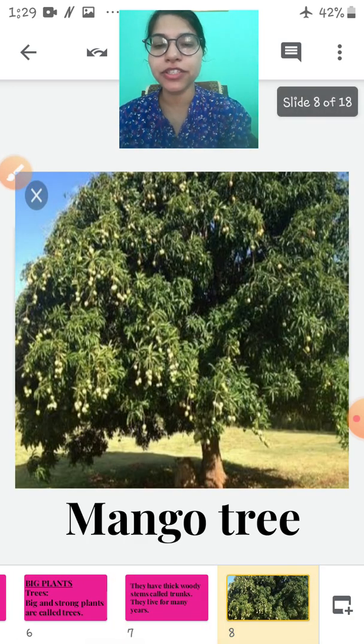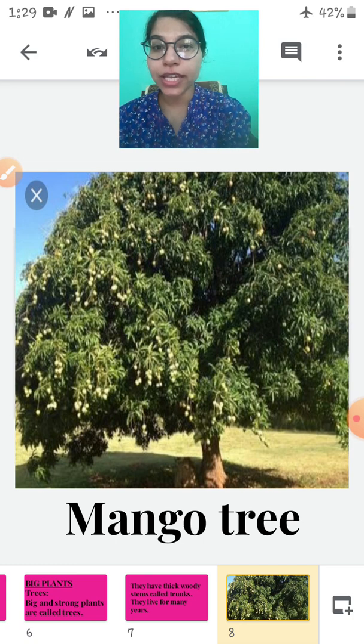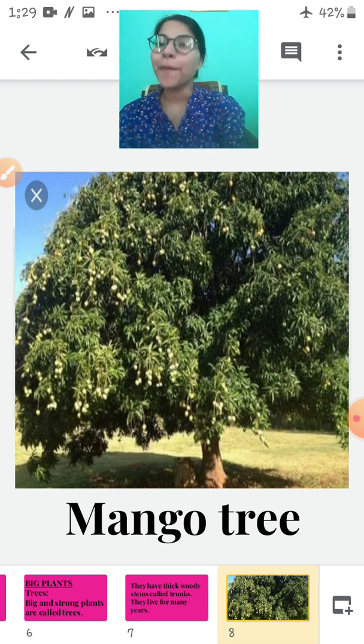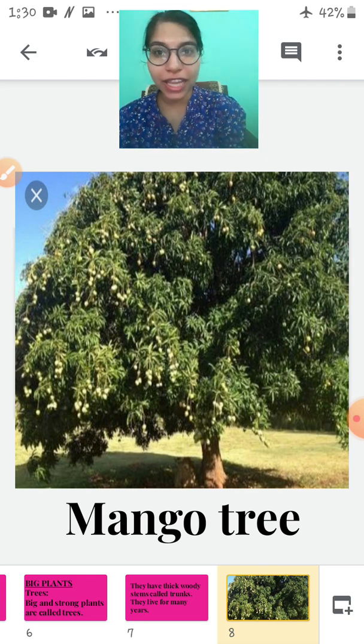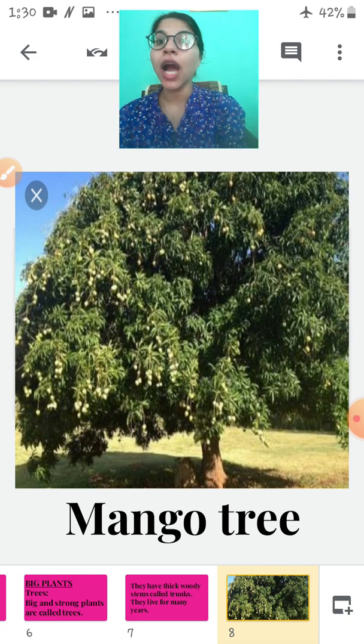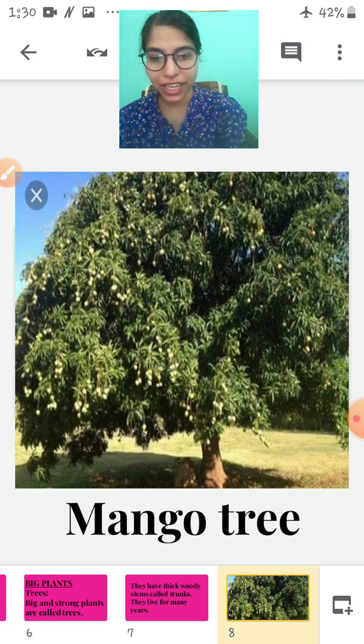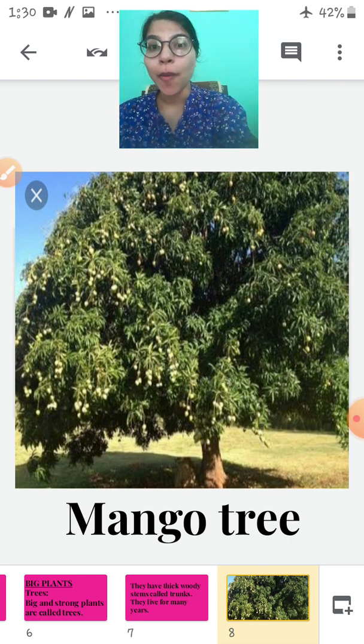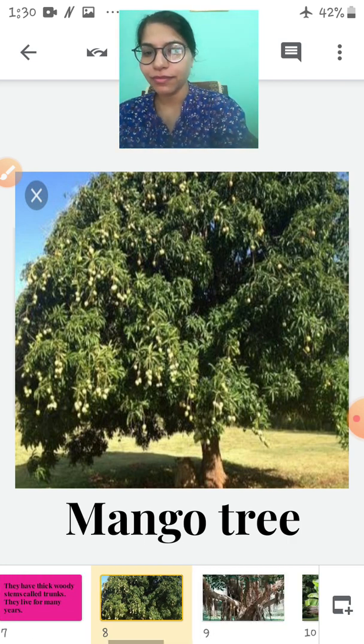Now look at this picture. Which tree is this? You can see the fruits also in this tree. It is a mango tree. You all like mangoes, yes? See how big it is? Isn't it big? So it is a mango tree.